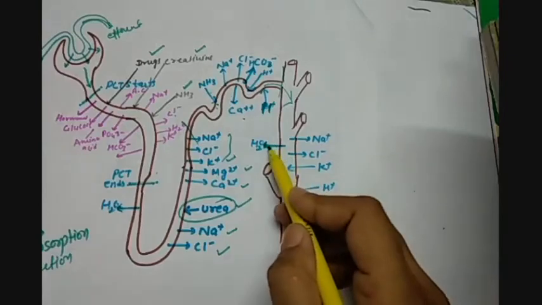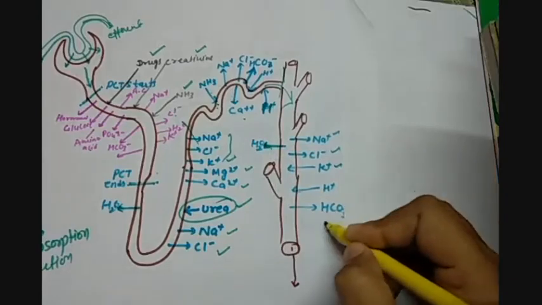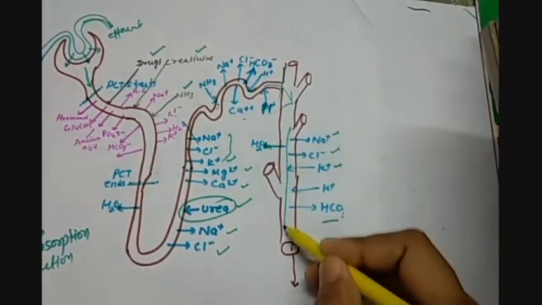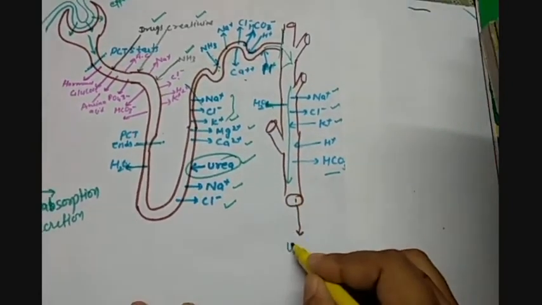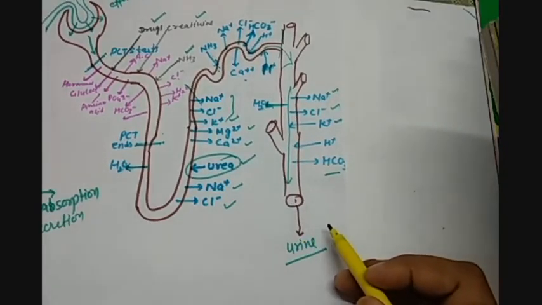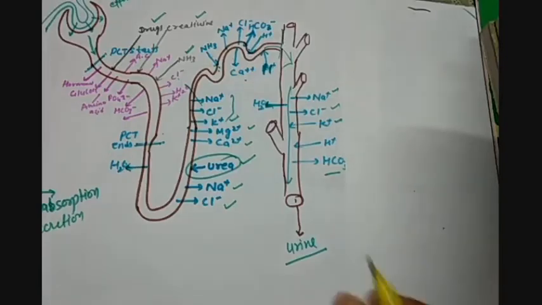So H2O is reabsorbed, and sodium, chlorine, potassium, carbonate ions are further reabsorbed by the capillaries of the blood, and we are left with the waste product only. So this is called the urine. Now this urine, which is collected in the collecting ducts, will go to the ureters, then finally to the urinary bladder where it is stored, and through the urethra it is excreted out of the body. So this is how the complete excretion function happens inside the nephron, or how the urine formation takes place.